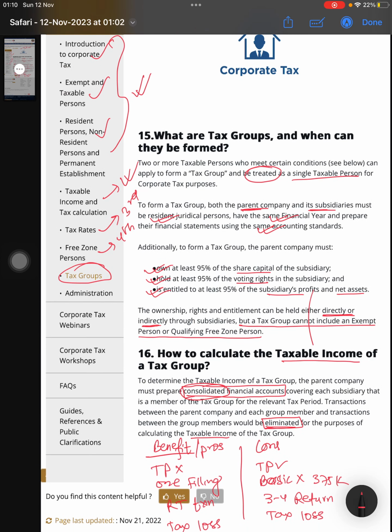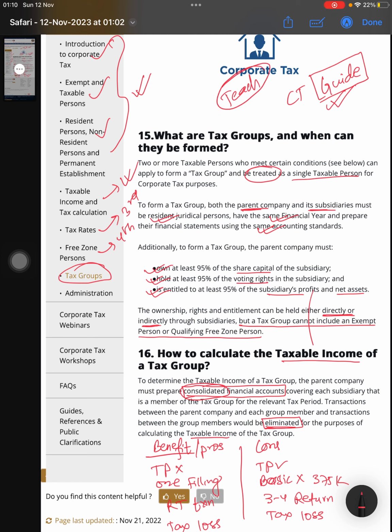So this is only for the corporate tax guidance. Only for guiding, my purpose is only to guide you, not to teach you, because I am also learning. I am also in the learning phase.